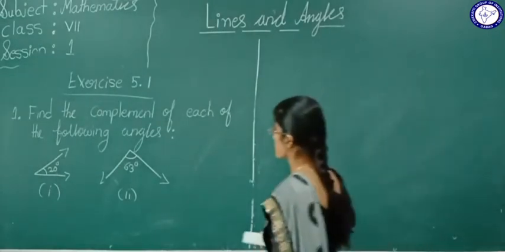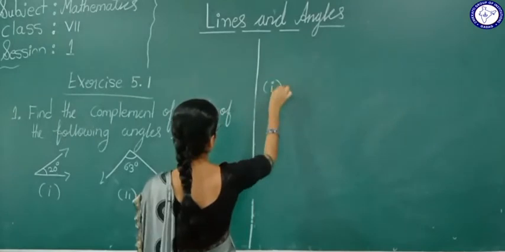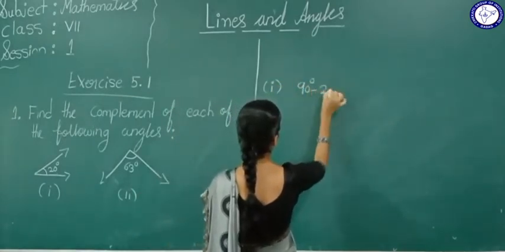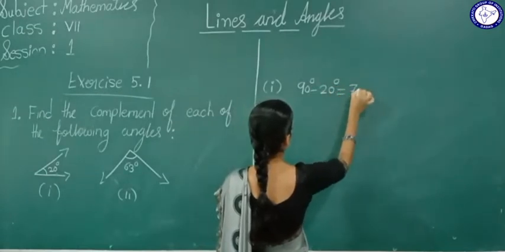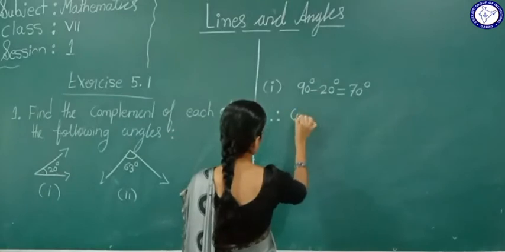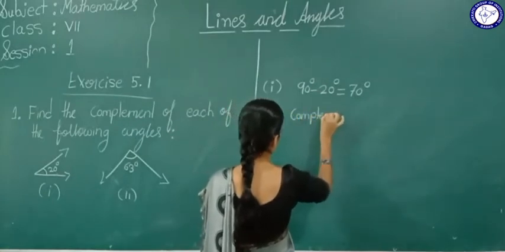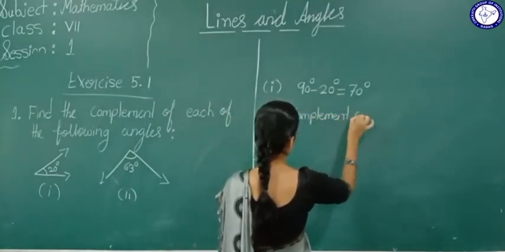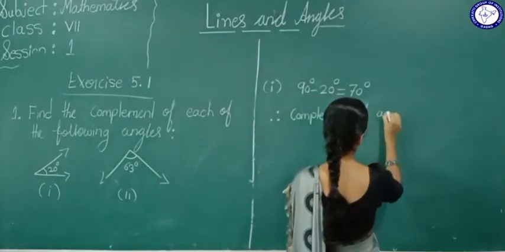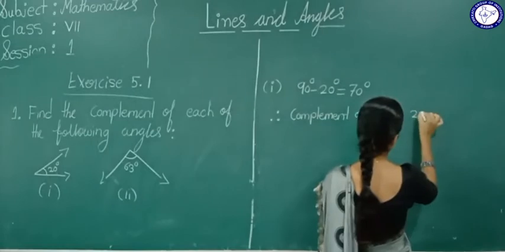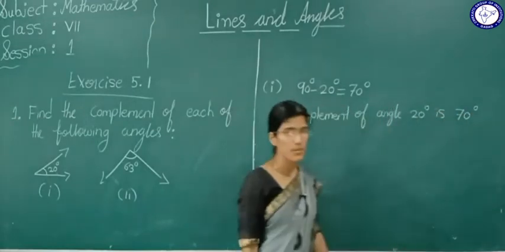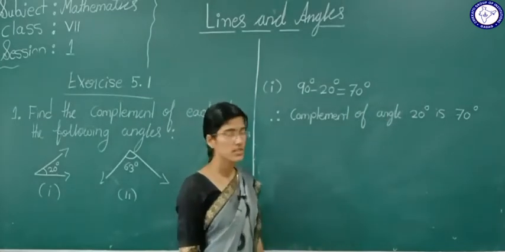So first, what you have to do? 90 degree minus 20 degree you have to do. What is that? 70 degree. Therefore, complement of angle 20 degree is 70 degree.